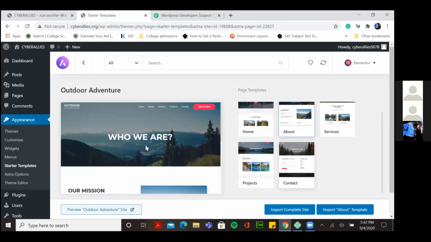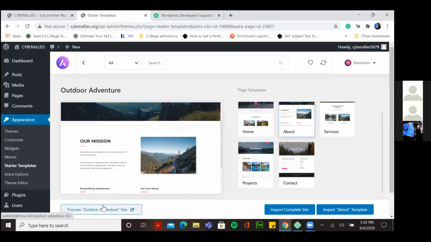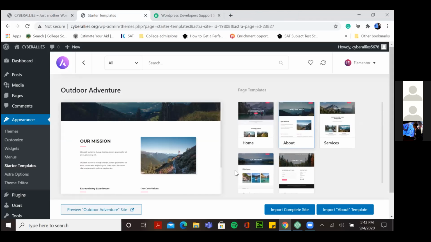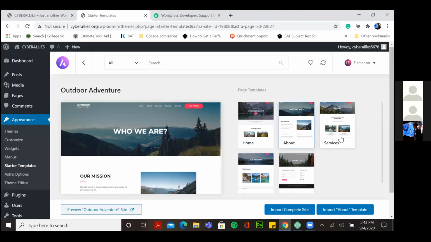ठीक है, if I click here, ये मुझे दूसरा पेज दिखा देगा. If I click here, वो मुझे preview करा देगा. अच्छा, these two are buttons. अगर यहाँ पे मैं करता हूँ तो as suggested by name, it will complete the entire website. ठीक है, तो you'll have 5 pages here. If I click on import about page, so this will only like download this page for me. सही है, so that usually helps.